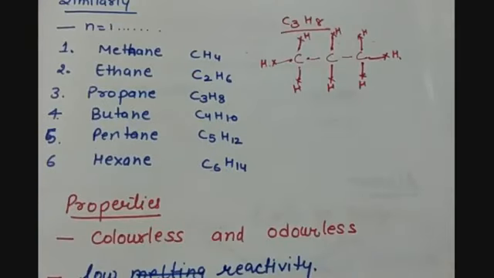We have 2 properties of the alkanes or saturated hydrocarbons. First is that they are colorless and odorless. They do not have any color and any kind of smell. These kinds of compounds I'm talking about. And because of the saturation, every carbon atom is linked with the other carbon atom and hydrogen atom only by single bonds, and all the valencies of the carbon are satisfied and no other hydrogen can be attached to it, and that is why they are very less reactive.